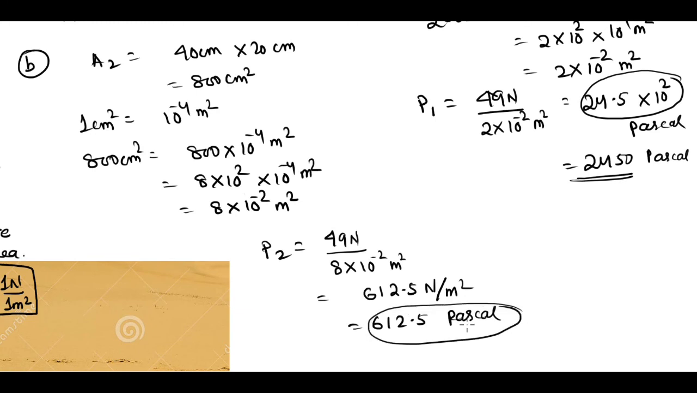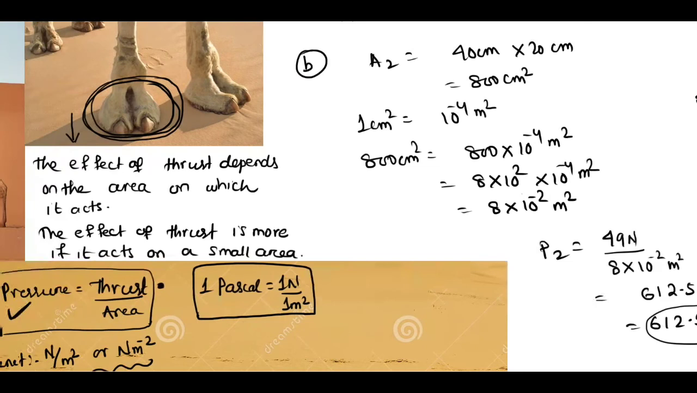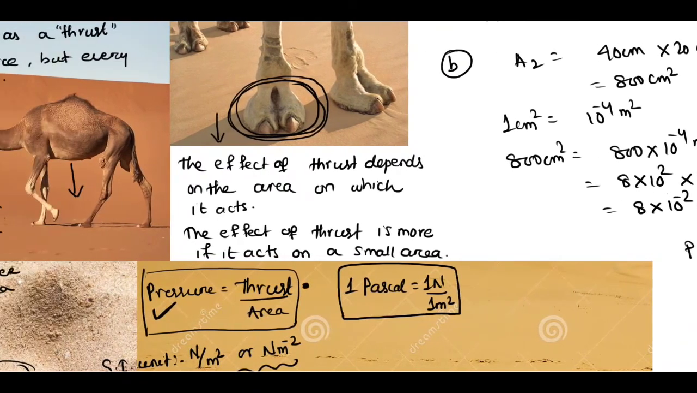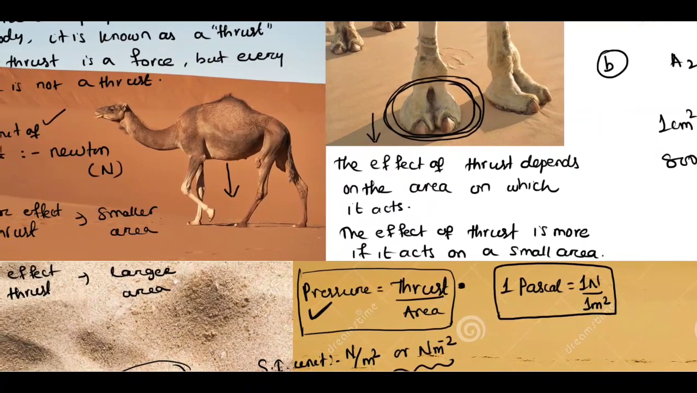That means if the area is larger, the effect of thrust decreases, and if the area is smaller, then the effect of thrust increases. So this is all about thrust and pressure. So hopefully everything we discussed in today's class is crystal clear to all of you. You have understood the difference between thrust and pressure.